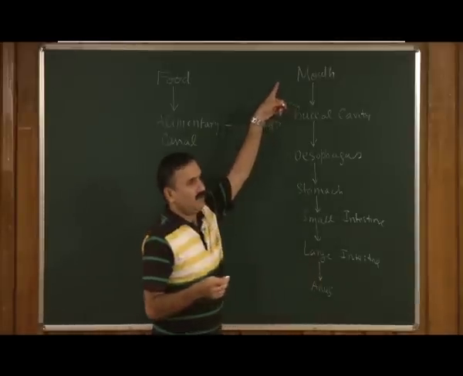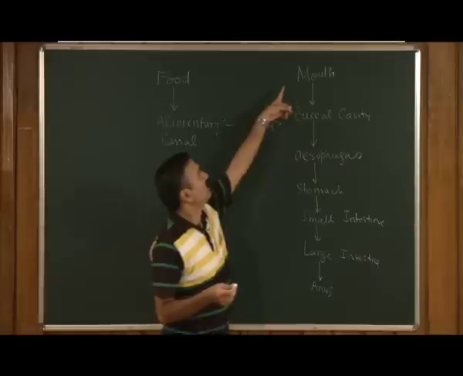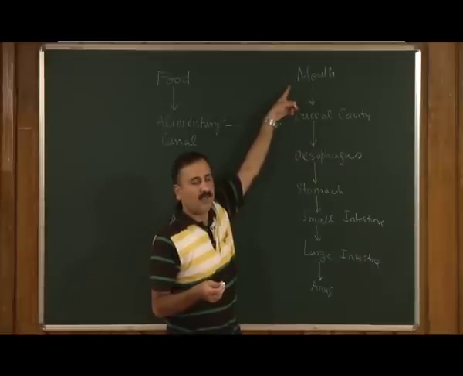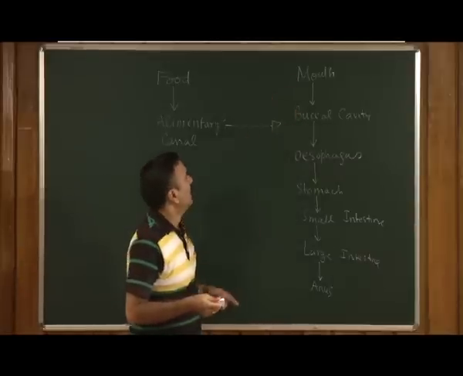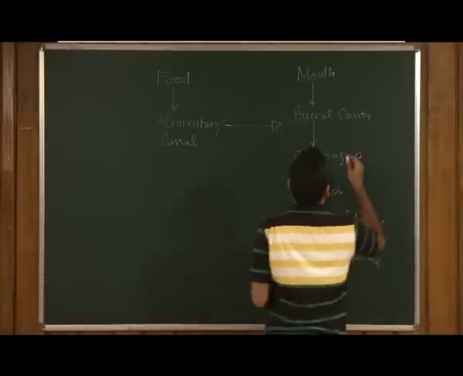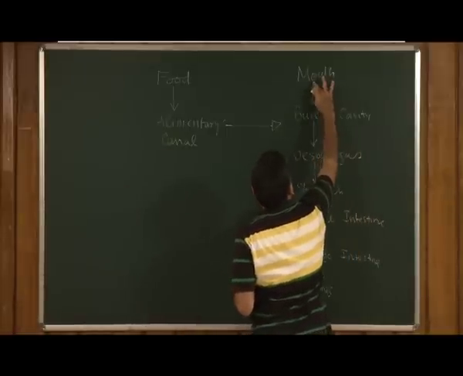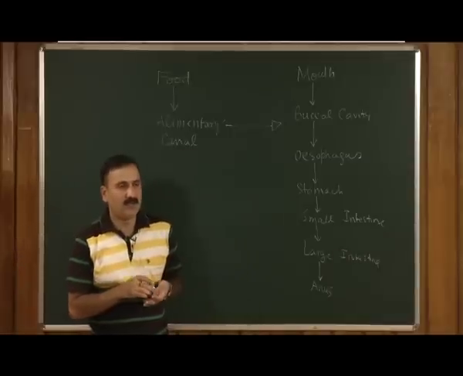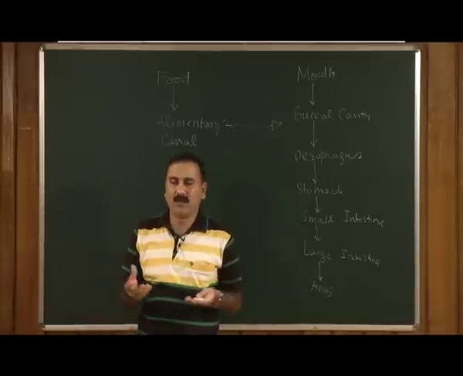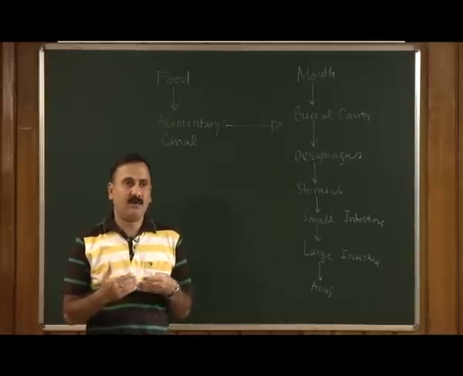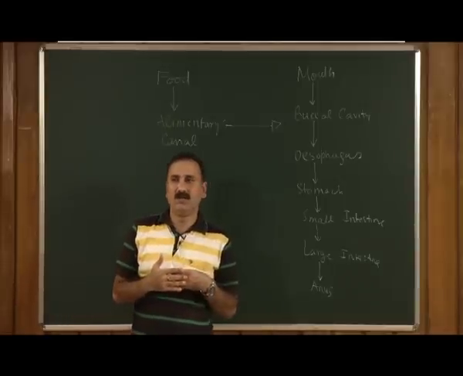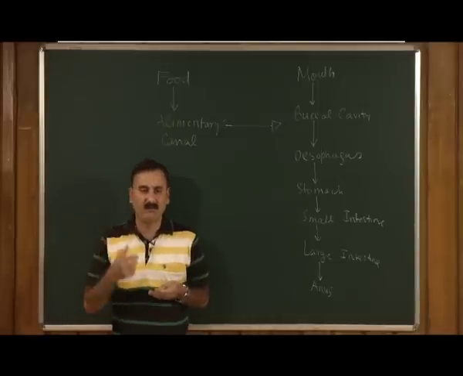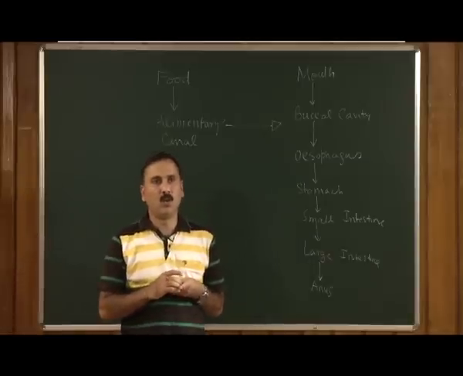The mouth has different organs for helping in the digestive process. The mouth is nothing but a small opening on the face covered by two lips. We have one upper lip as well as a lower lip.